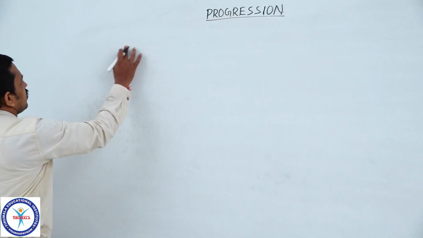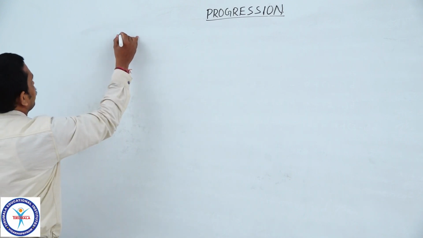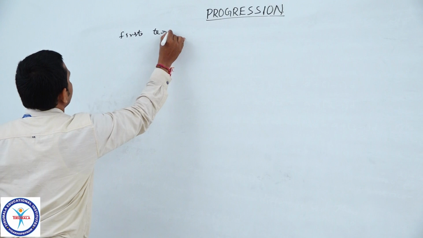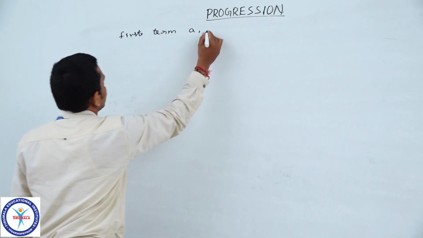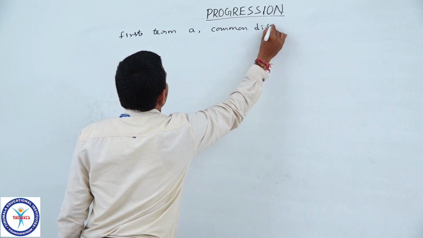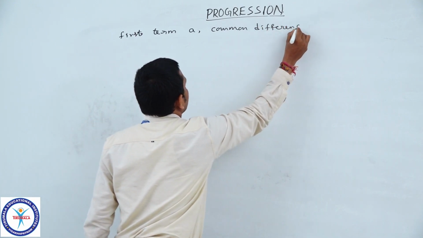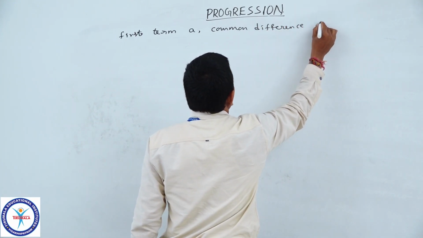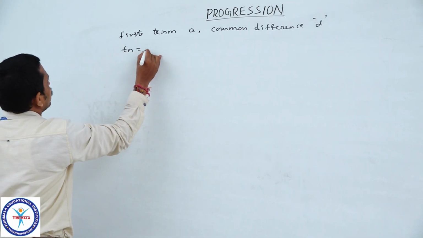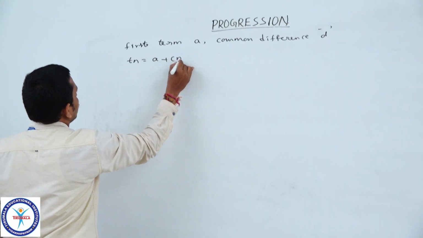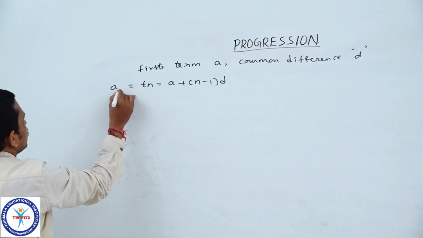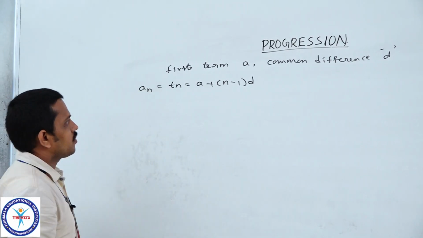Now, in an AP, if the first term is A and the common difference is D, then the nth term Tn is equal to A plus n minus 1 into D. We can also write Tn as An.